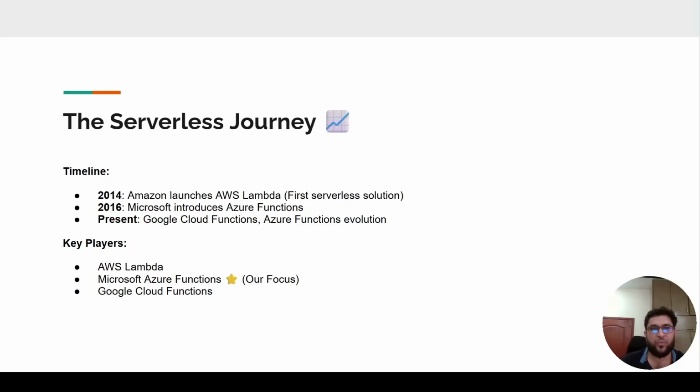Next, the journey of serverless started in 2014 with Amazon. They first introduced AWS Lambda, the first serverless solution. Then Microsoft introduced Azure Functions in 2016, and presently Google also provides serverless cloud functions. In this course, we will only focus on Microsoft Azure Functions.